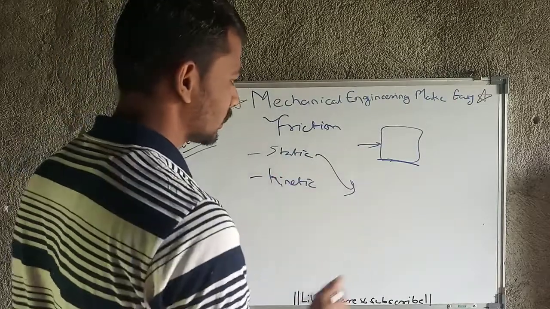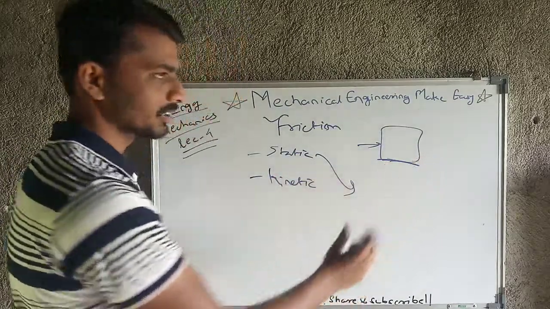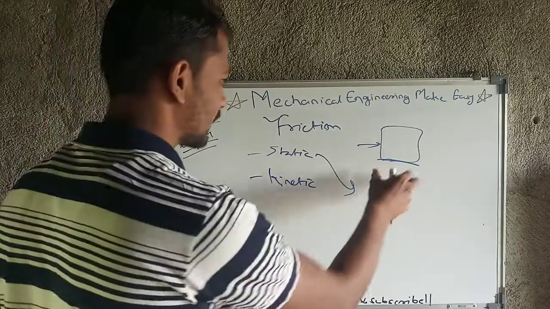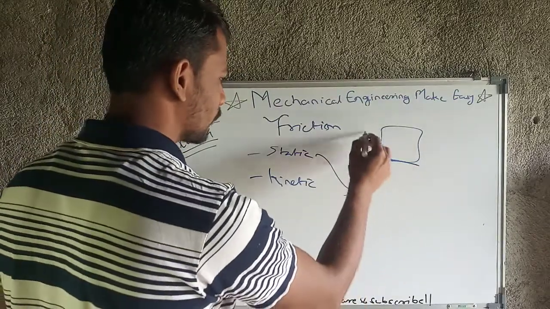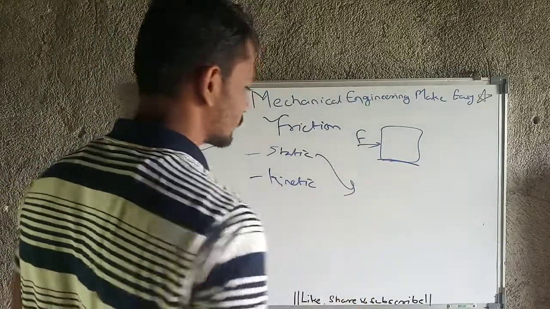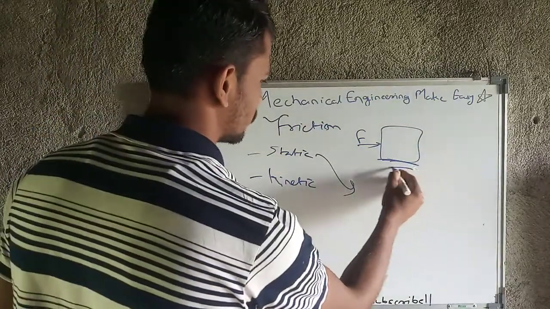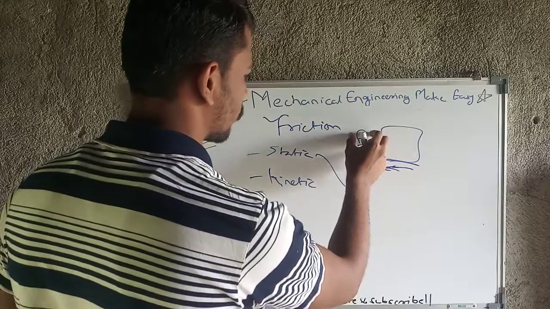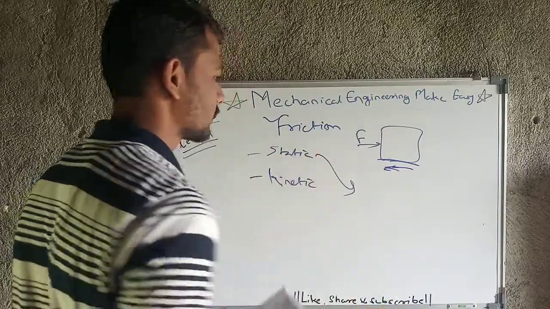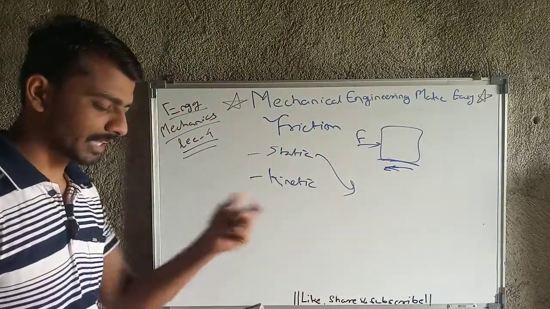What is static? If there is a body which is at rest, in that case whatever force we are applying, the static force of friction will be there, and that is going to oppose that force. That is static frictional force, or static friction.